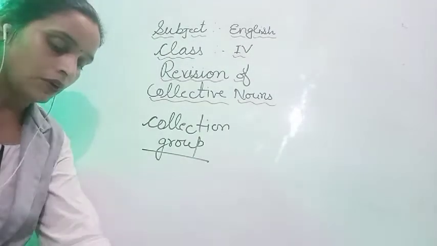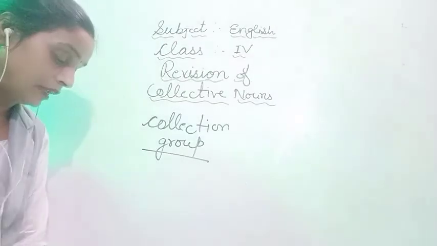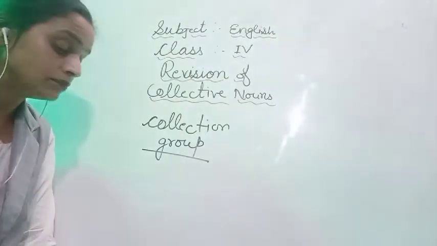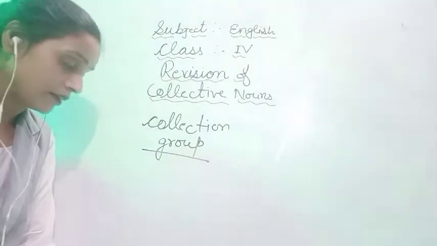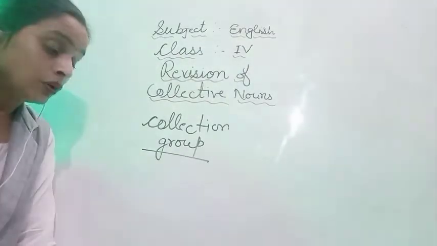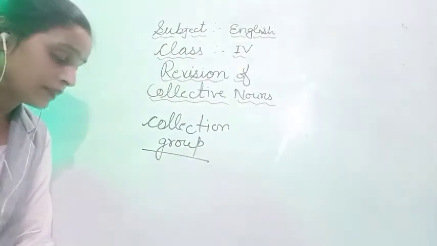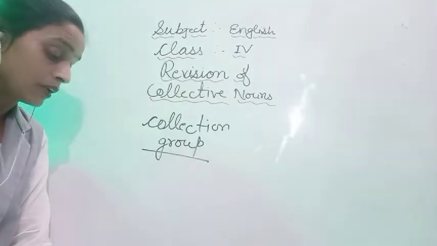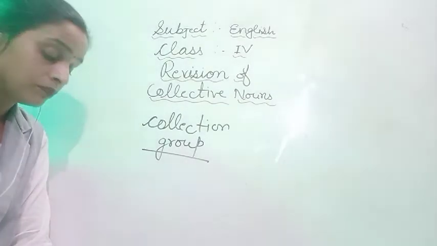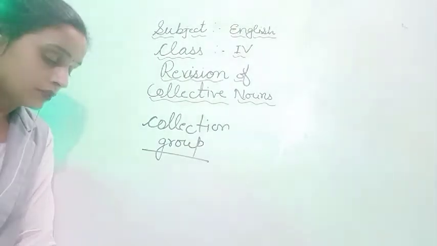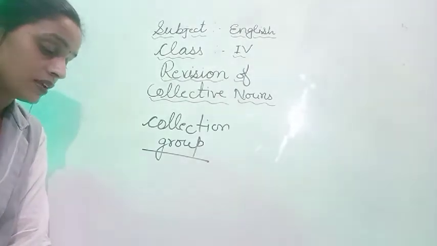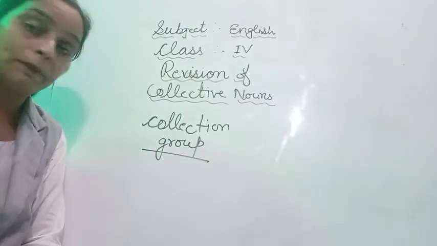In our book, page number 92, some examples of collective nouns are there. In that, groups of people, the first group of people are there, after that group of animals and insects also there, groups of things. So first students, as I want to tell you here, group of people.